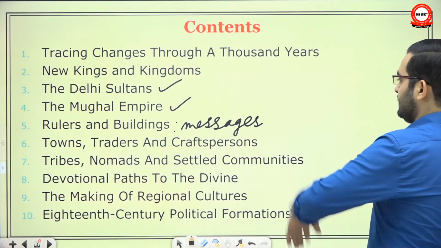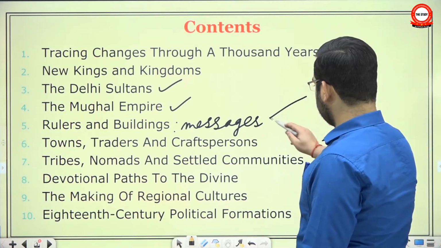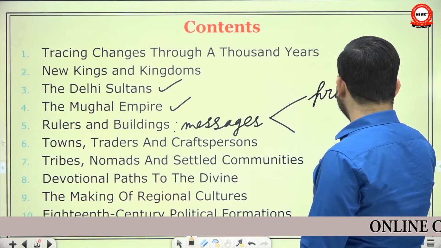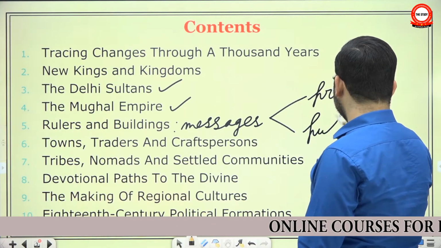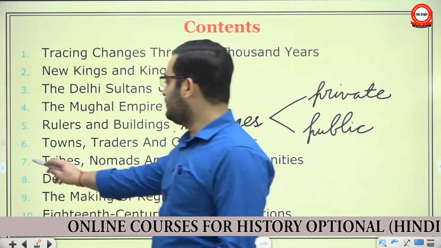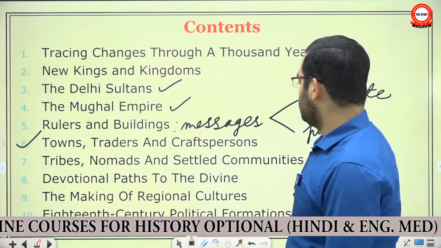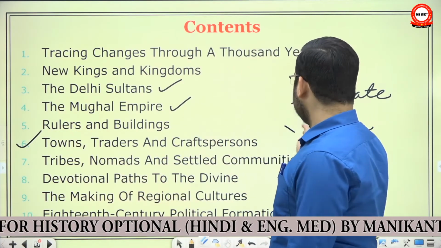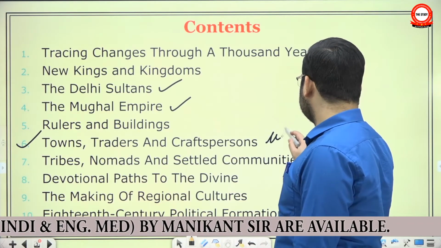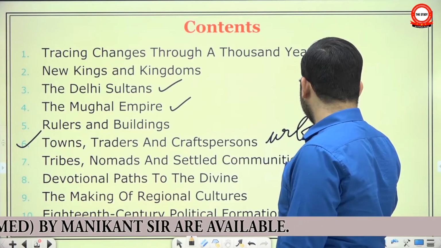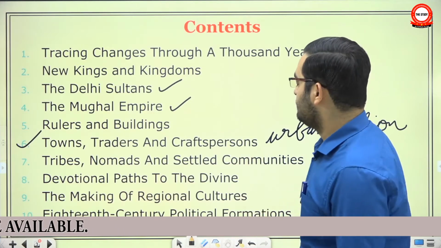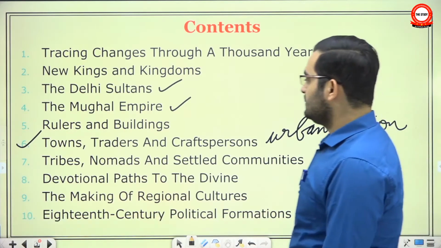Then in the fifth chapter, we looked into the message that the kings, the badshahs, the sultans wanted to deliver via their buildings. We talked about two sorts of buildings. First, those for private consumption: forts, gardens, palaces. And another for public view or public usage: the mosque, temple, tanks, etc. Now, today we are going to focus on the sixth chapter, Towns, Traders, and Craftpersons. Essentially, what we are talking about is urbanization, because all these processes are linked to urbanization and the social changes related to urbanization. So let's continue.